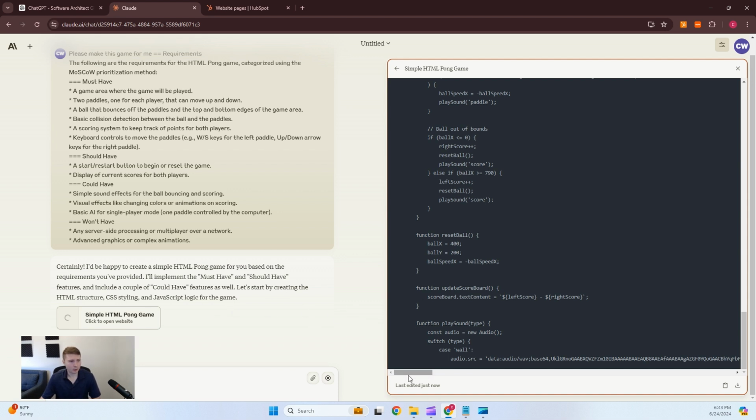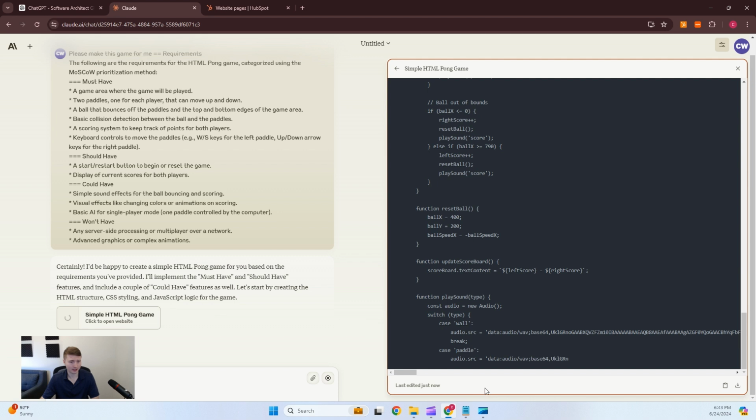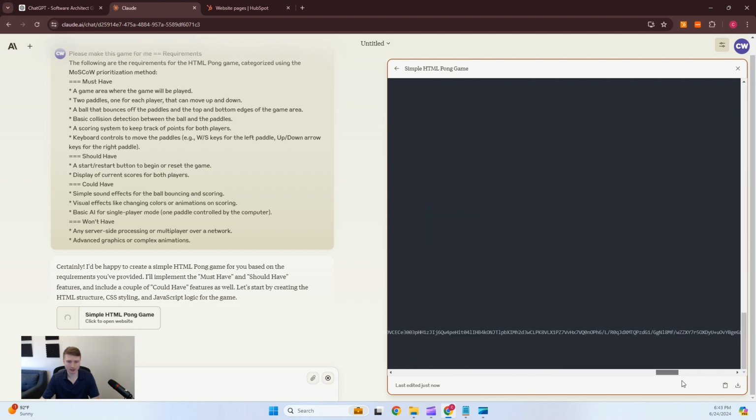So while it's writing this wonderfully long audio statement, I'm not a coder. I just knew the difference between HTML and not, so I'm along for the ride just as you guys are. And it is just really typing out this audio statement.